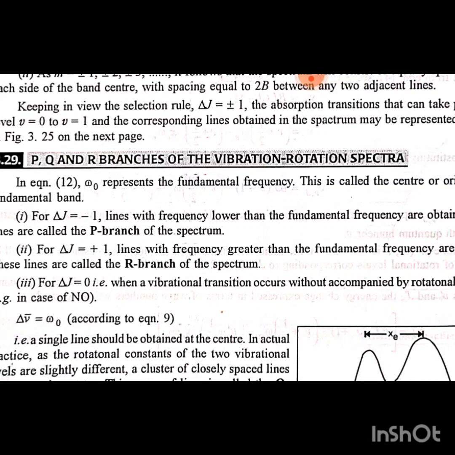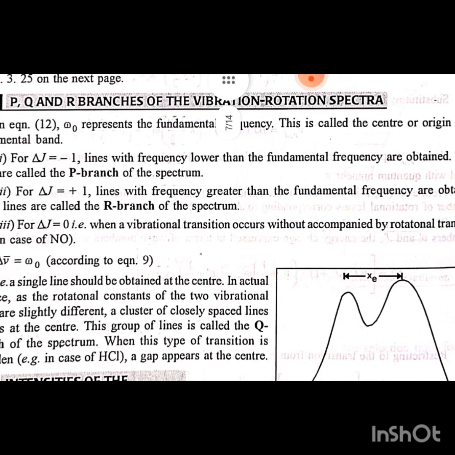First point: for Δj equal to minus 1, the lines with frequency lower than the fundamental frequency are obtained. These lines are called the P branch of the spectrum. Second point: for Δj equal to plus 1, lines with frequency greater than the fundamental frequency are obtained. These lines are called the R branch of the spectrum.